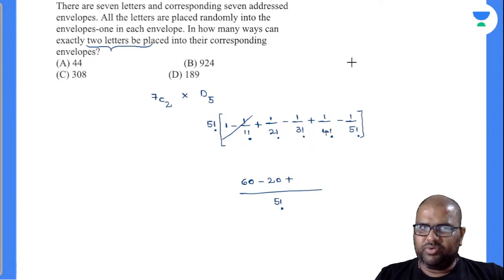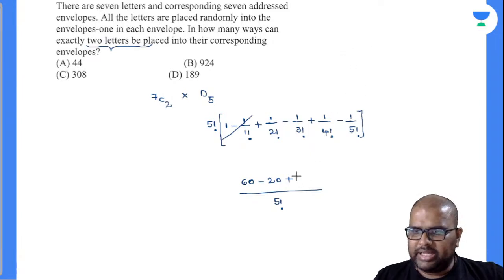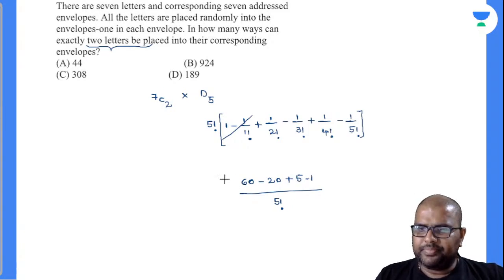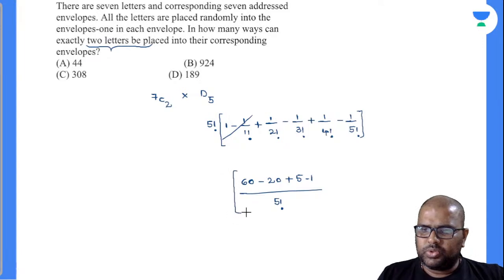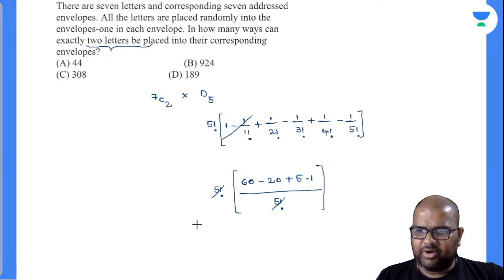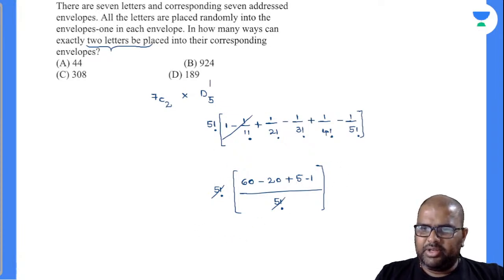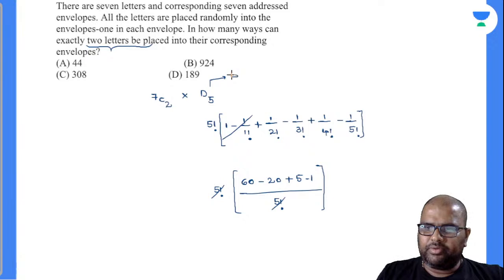Yes, then minus 1. So brackets close and 5 factorial is the value there. Now 5 factorial and 5 factorial get cancelled. 60 minus 20 is 40, plus 5 is 45, minus 1 is 44. So the D5 value is equal to 44.